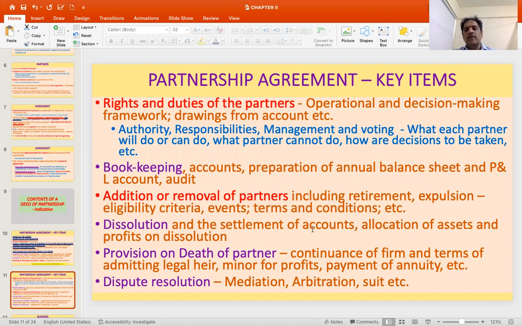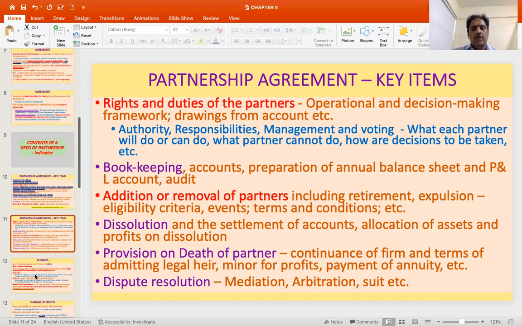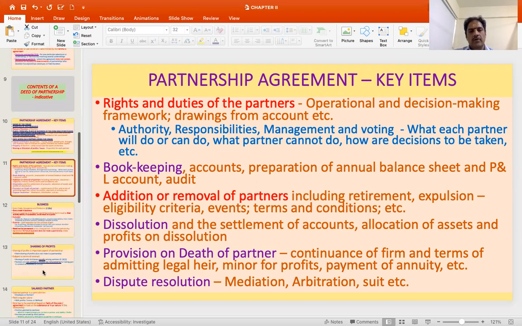Then provision on death of a partner, as I already indicated, whether the minor will be admitted for profits, whether the wife will be paid an annuity, whether an annuity will be paid to the minor, etc. So those items can be decided. And last but not the least, you need to have something about dispute resolution, because it is bound that partners may have some small disagreements, and how do you settle it? Whether it has to be by mediation, arbitration, or by suit, etc. You need to have clauses relating to that as well.